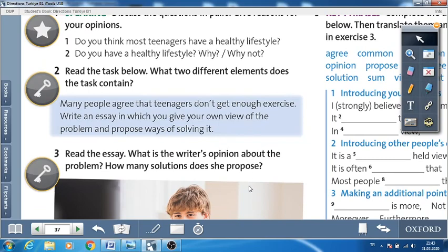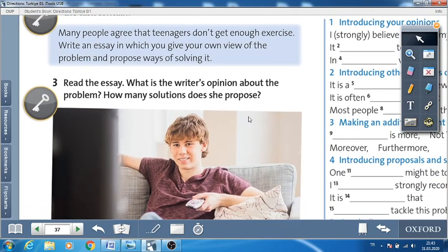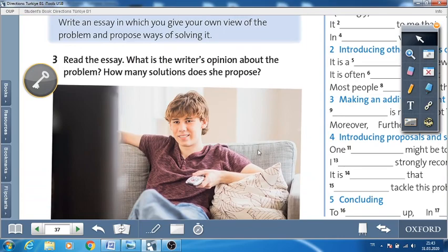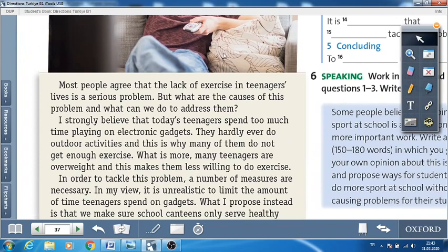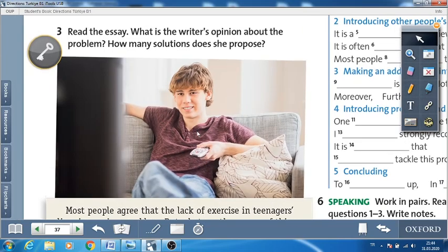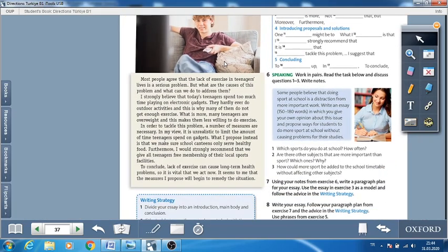Now, after reading this task, we have an example essay here. Now, you will pause the video and read this essay. And while reading, you will answer these questions. What is the writer's opinion about the problem? And how many solutions does she propose here? Let's read it, please.